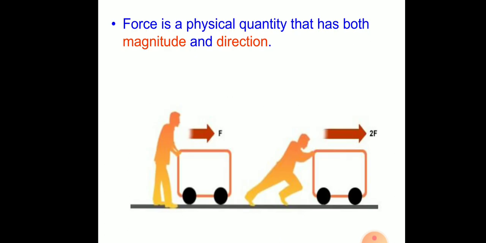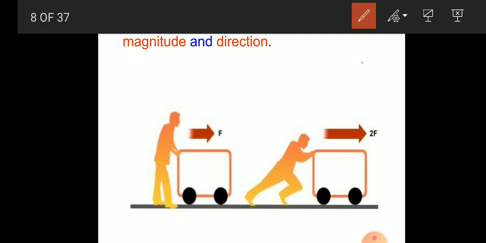Okay. So next, a force is a physical quantity that has both magnitude and direction. Yes, magnitude and direction. So these two terms you have to understand. Magnitude is nothing but how much force is applied, or we can say that it is the amount of force applied on an object. We call it magnitude.